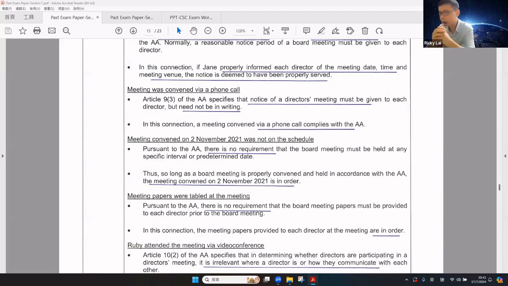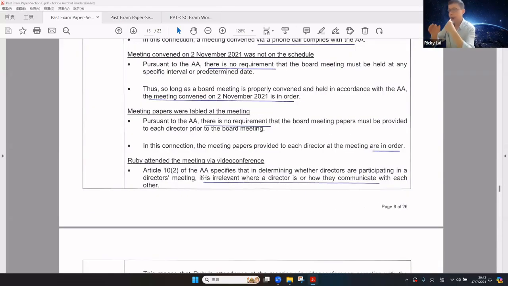How about the day on November 2 not being on the board calendar schedule? According to the AA, there is no requirement that the board meeting must be held at any specific interval or predetermined day. Therefore, the board meeting is properly convened and held according to the articles. The meeting day on November 2 is in order.